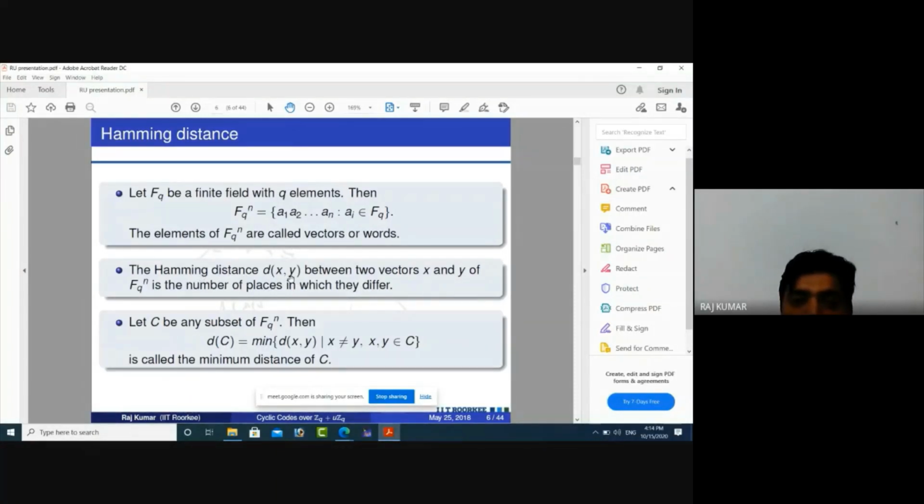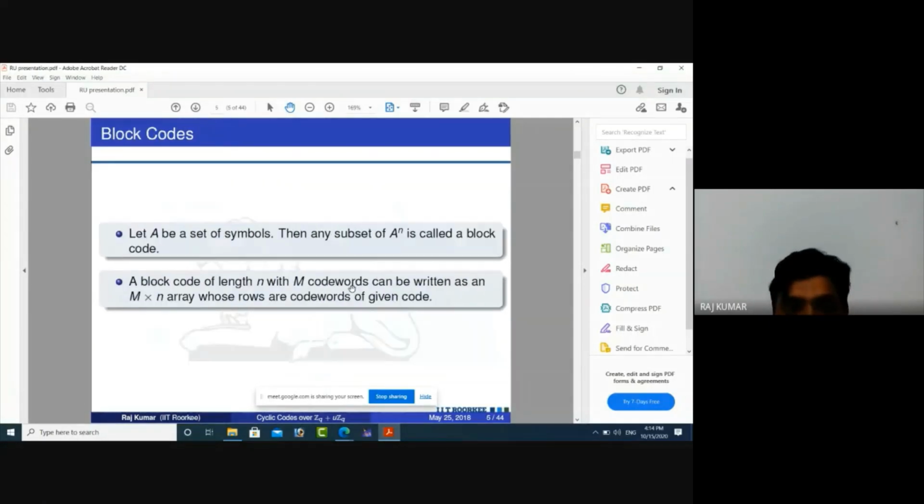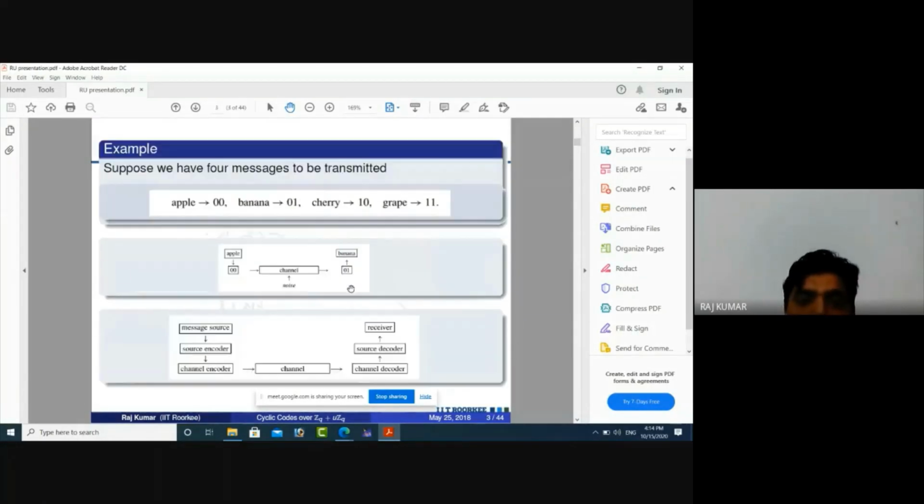The Hamming distance, denoted by d(x, y), for any two vectors x and y of F_Q^n, is the number of places in which they differ. I am showing this definition by example. For example, I have two code words. Suppose x is 00 and y is 01. So what is the Hamming distance between them?